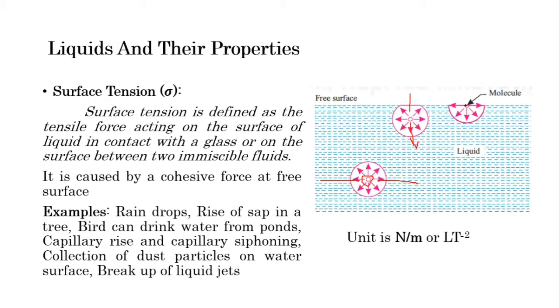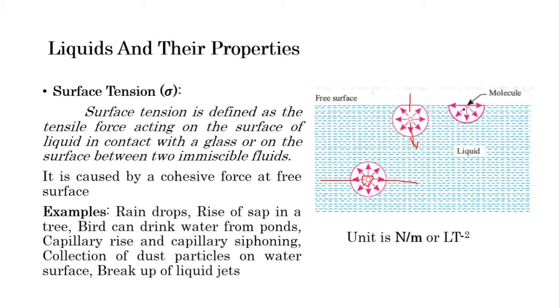Whereas if we think about this molecule, which is exactly on the free surface, then what happens? It has like molecules, or say cohesive force, only on the bottom part, and on the upper part there is an unlike molecule, so there is no cohesive force.